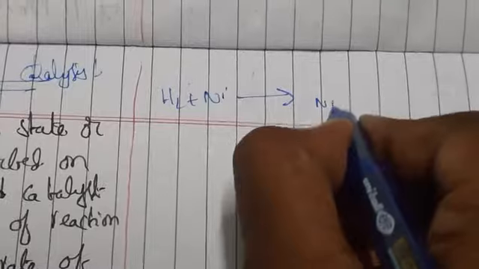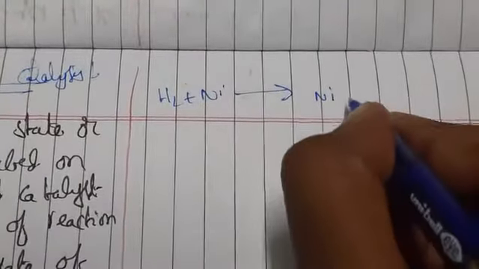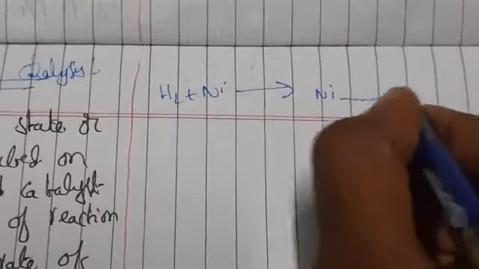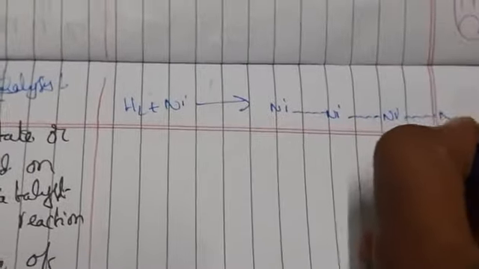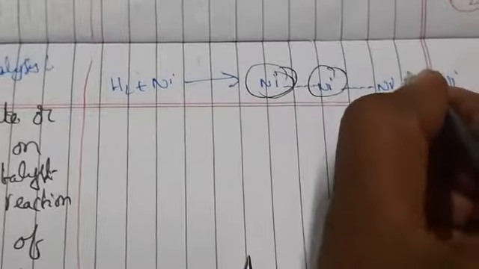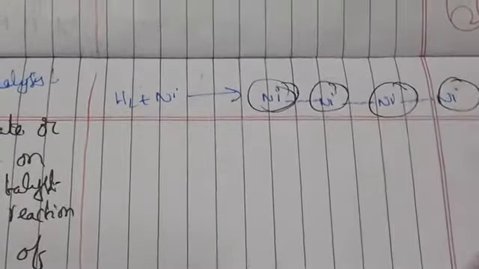In the first step, H2 plus Ni, taking 4 molecules of Ni.